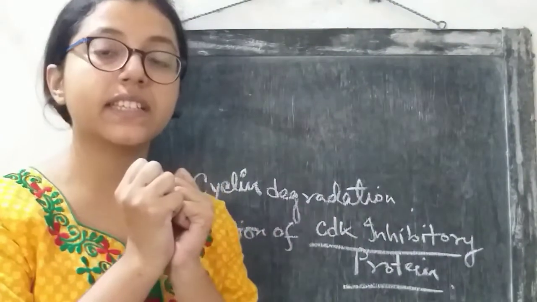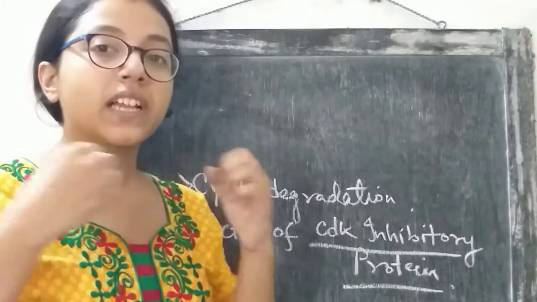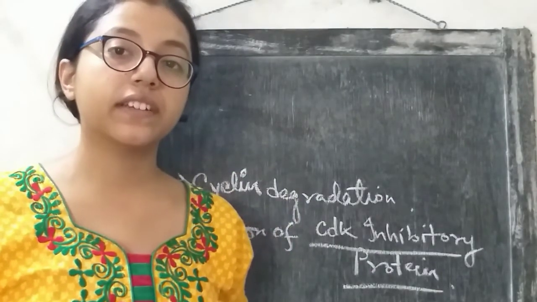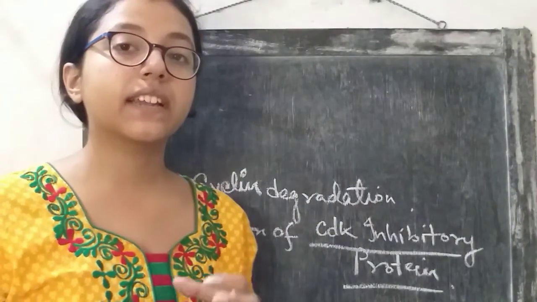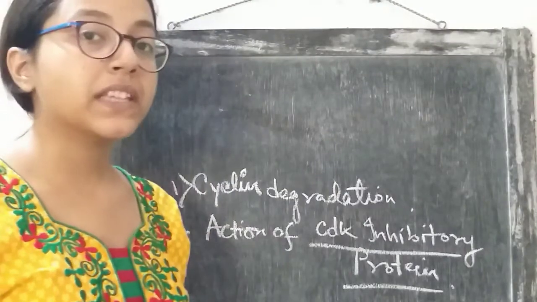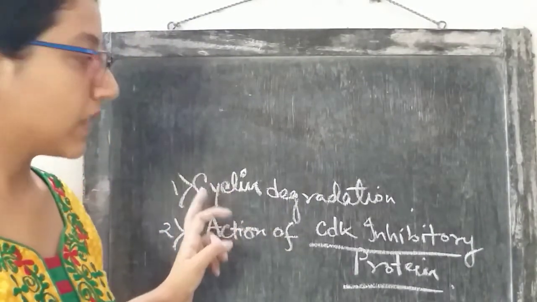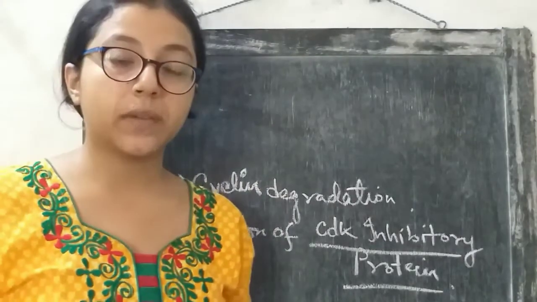Association of cyclin and CDK causes the activation of target protein. So if we detach the cyclin CDK complex, the target protein will itself get deactivated, right? So by what means can we detach the cyclin and the CDK partner? The first means is by degrading the cyclin partner. So if cyclin molecule is degraded, the CDK will itself become deactivated.